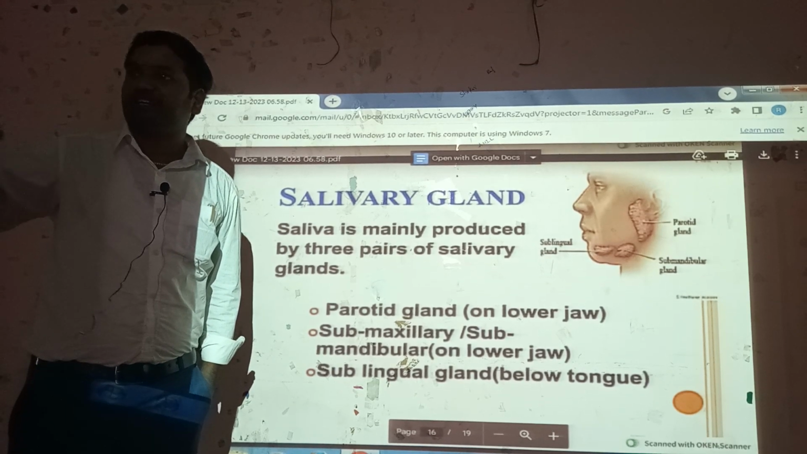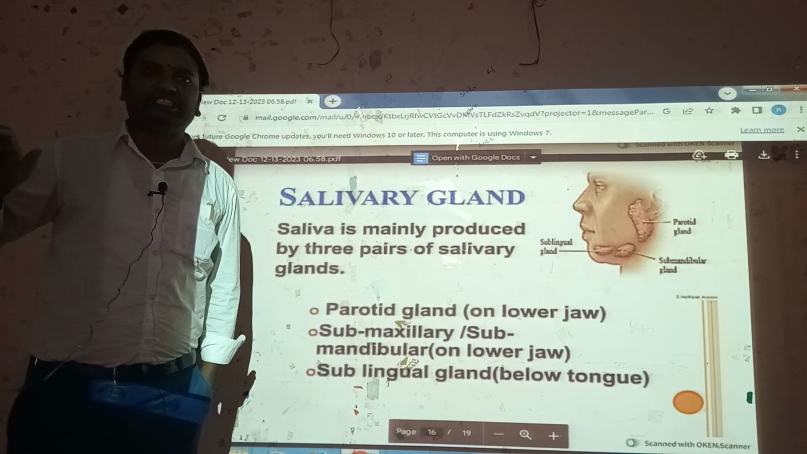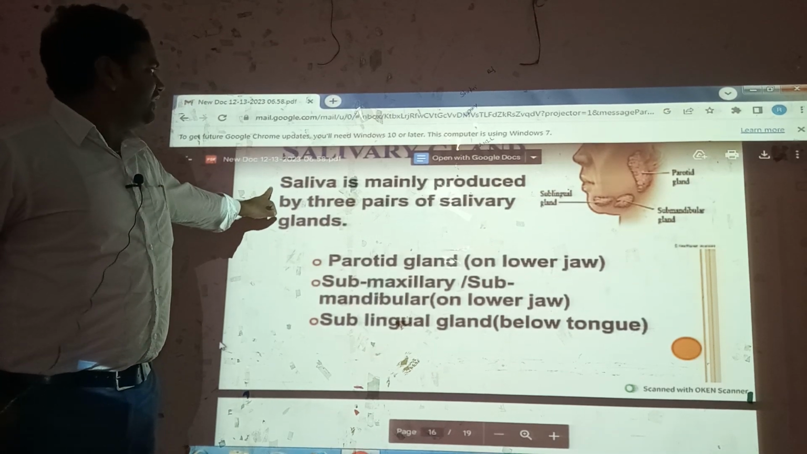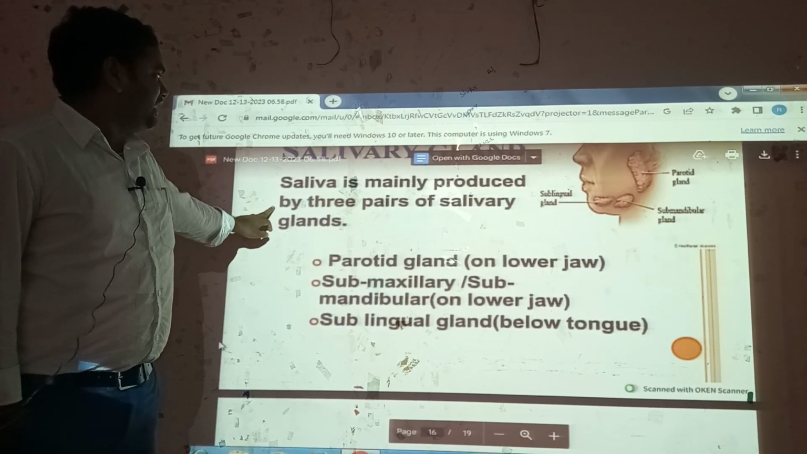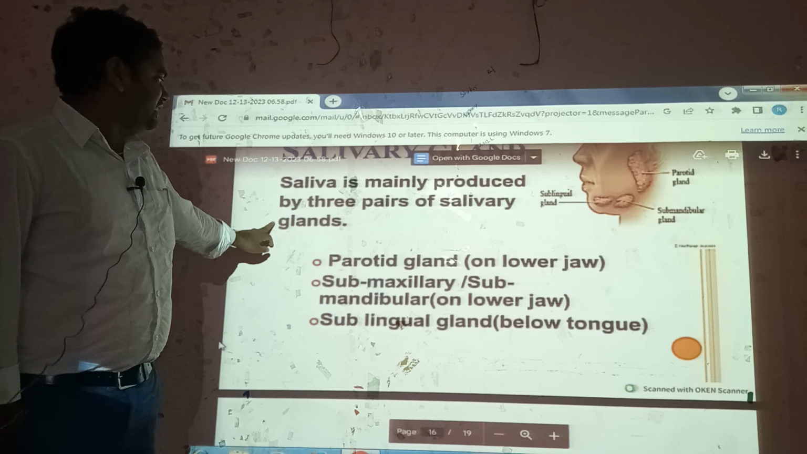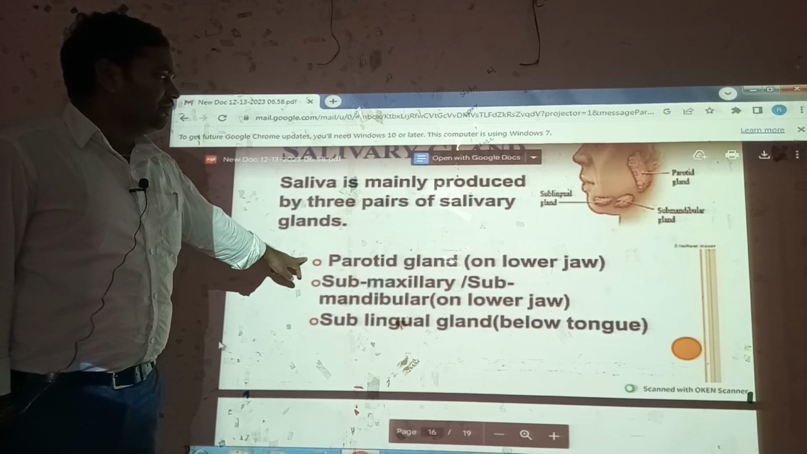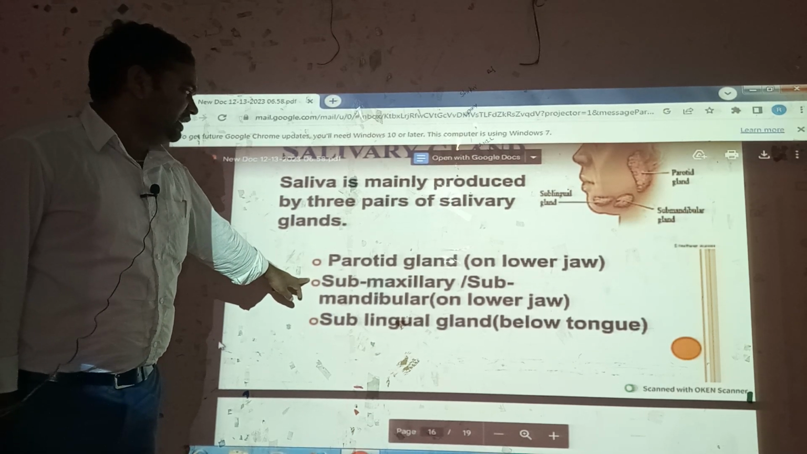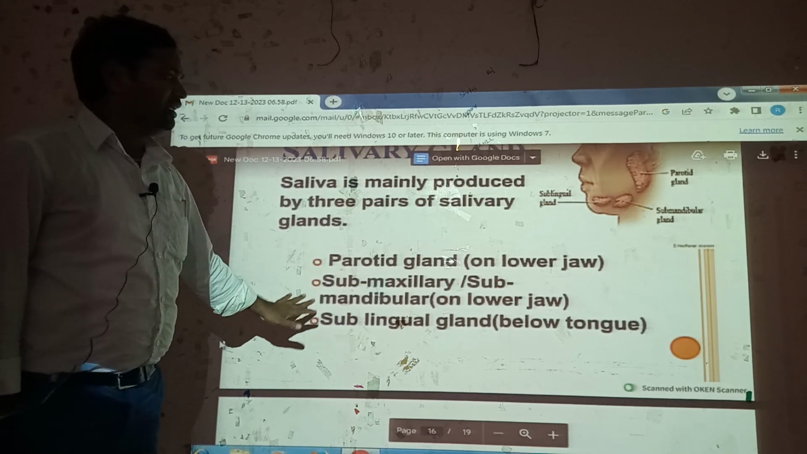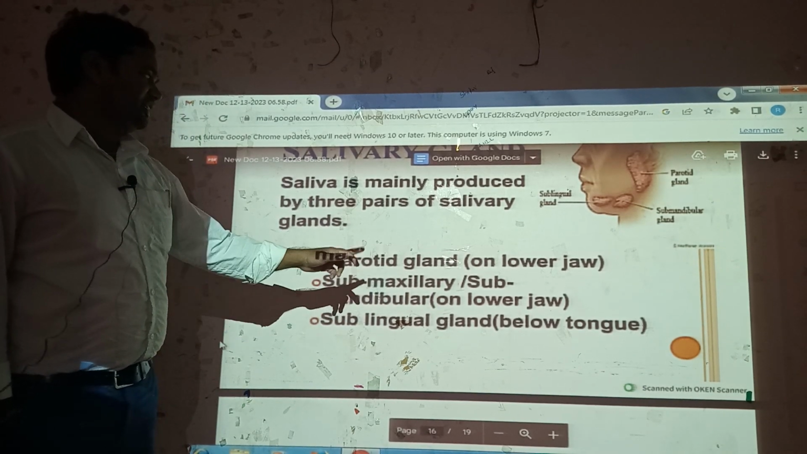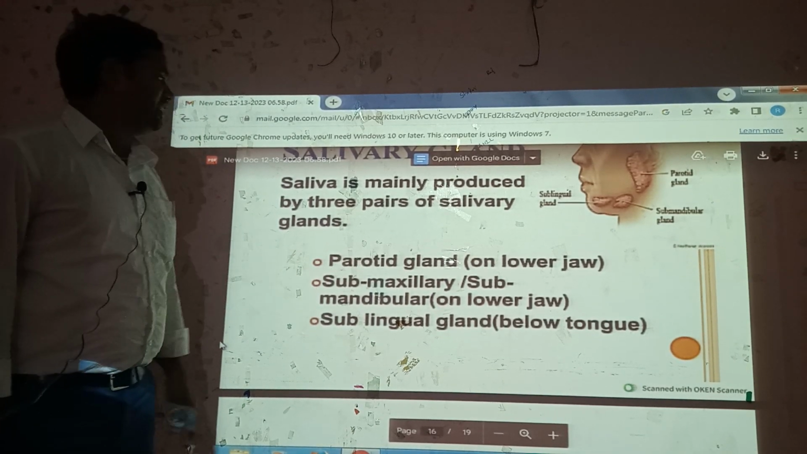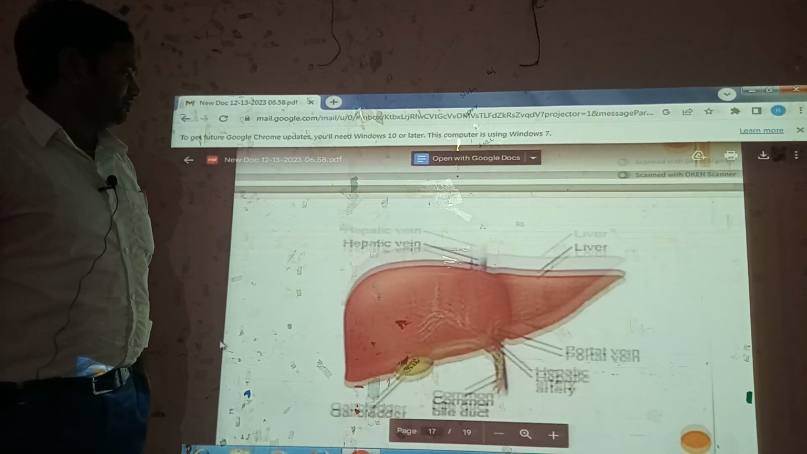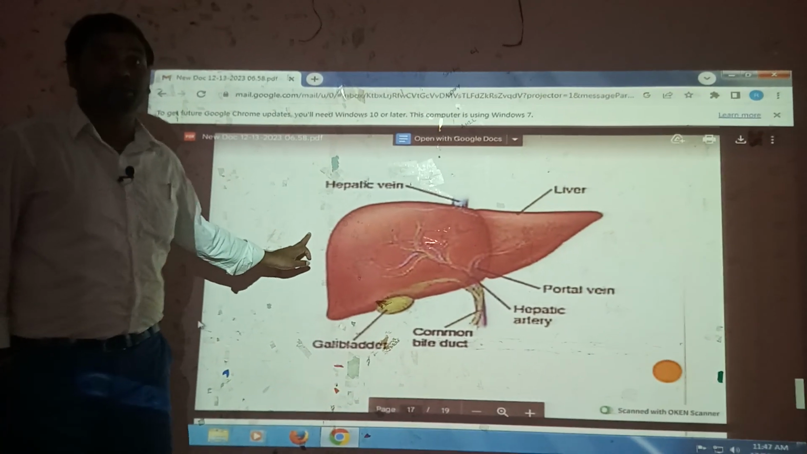Saliva totally affects food, carbohydrate or starch. Saliva is mainly produced by three pairs of salivary glands: the parotid gland, one at the lower jaw, the submaxillary, and the sublingual gland. The sublingual is below the tongue, and this one at the lower jaw is the submaxillary gland. Next.